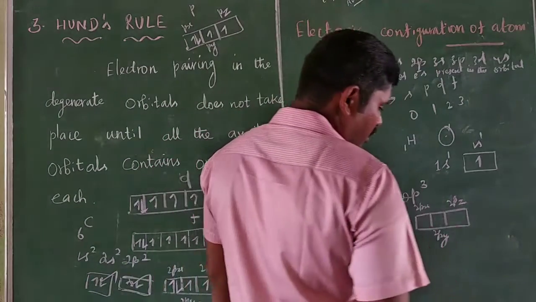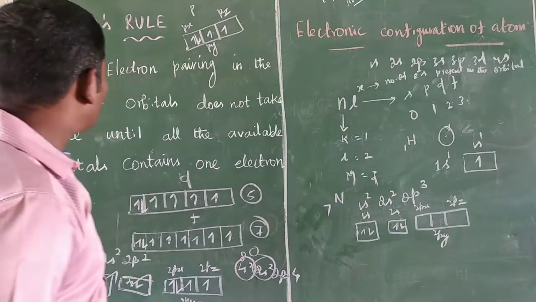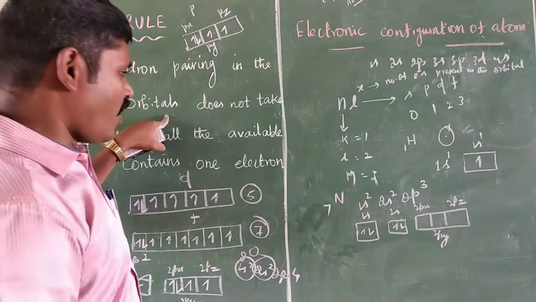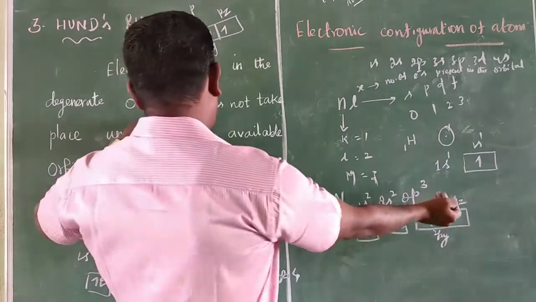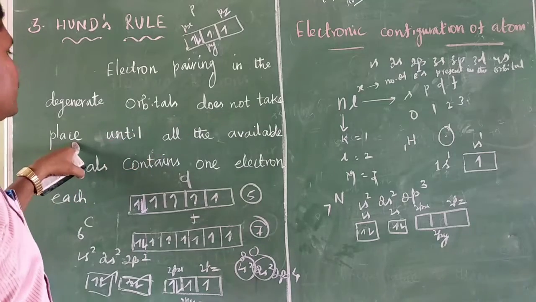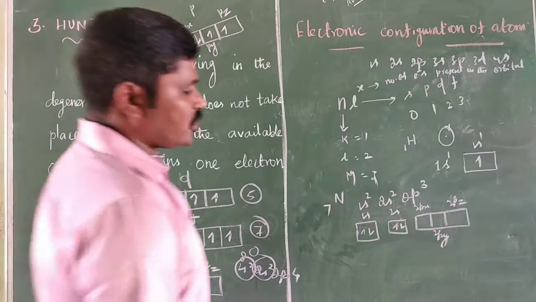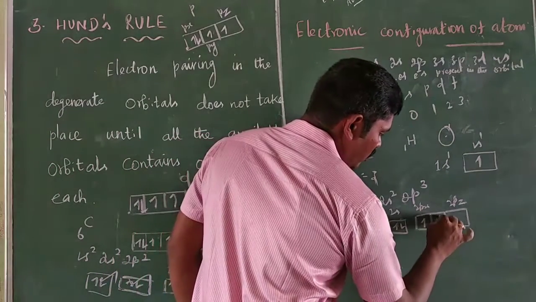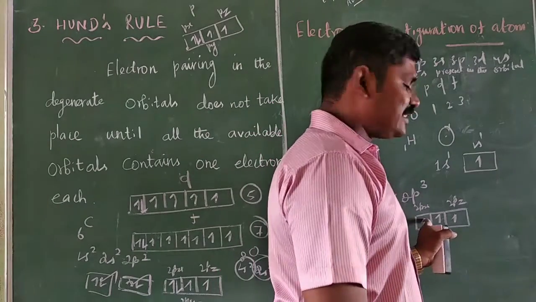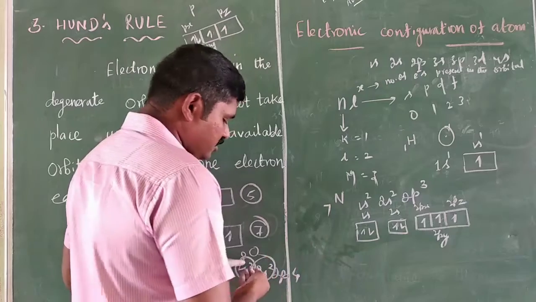According to Hund's rule, electron pairing in the degenerate orbitals, the 2p orbitals having the same energy, does not take place until all the available orbitals contain 1 electron. So 1, 1, 1, to avoid electron repulsion.